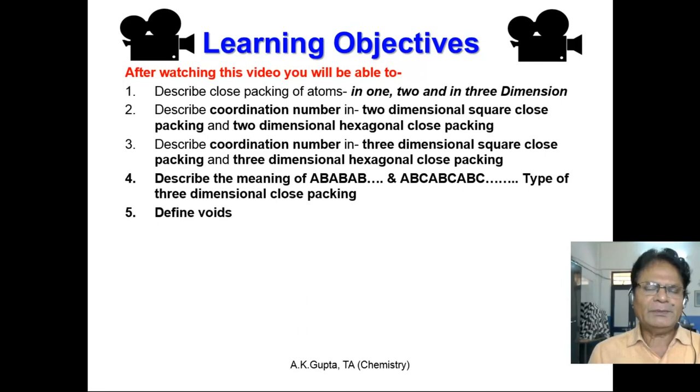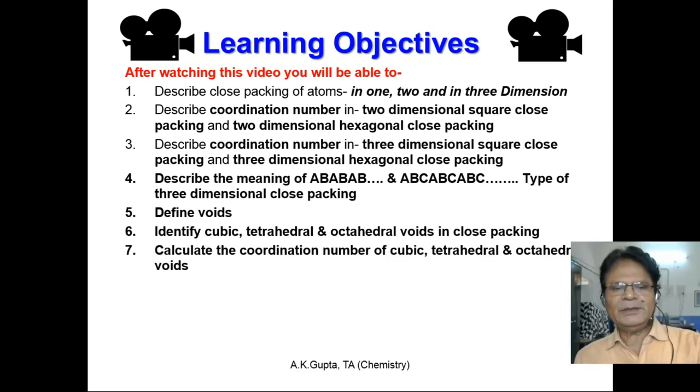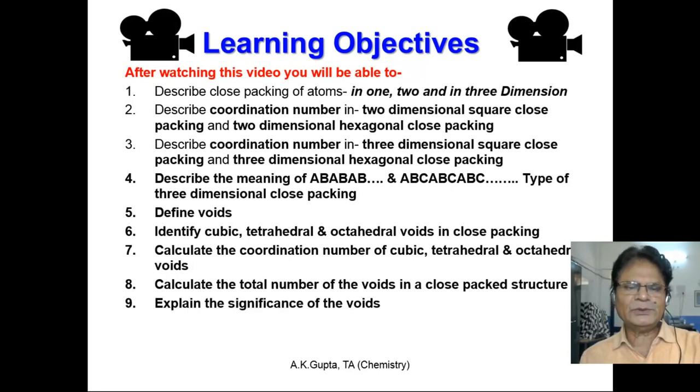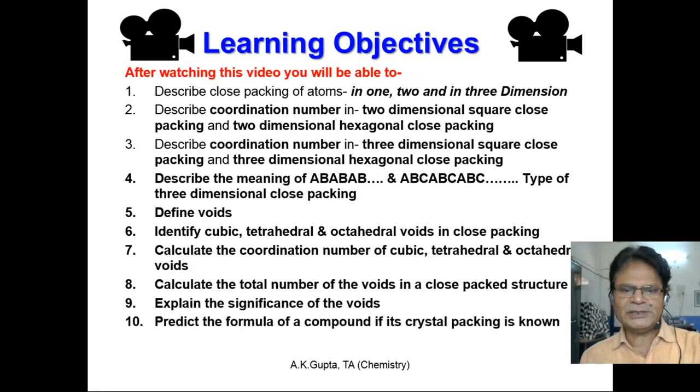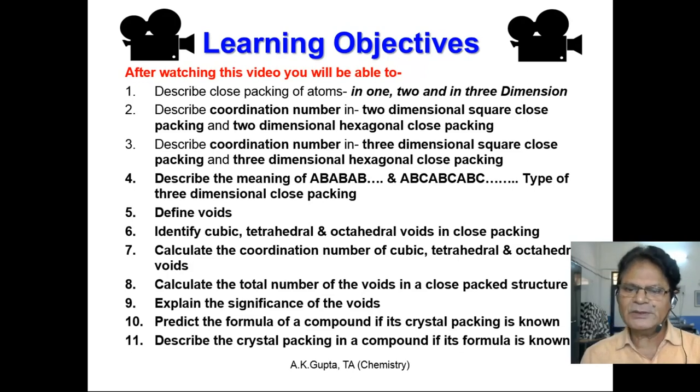close packing. You will be able to define voids, to identify cubic, tetrahedral and octahedral voids in close packing. You will be able to calculate the coordination number of cubic, tetrahedral and octahedral voids, and calculate the total number of voids in a close packed structure. You will be able to explain the significance of voids, predict the formula of a compound if its crystal packing is known, and describe the packing in a compound if its formula is known.